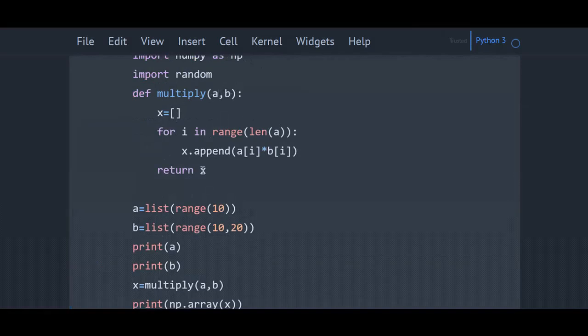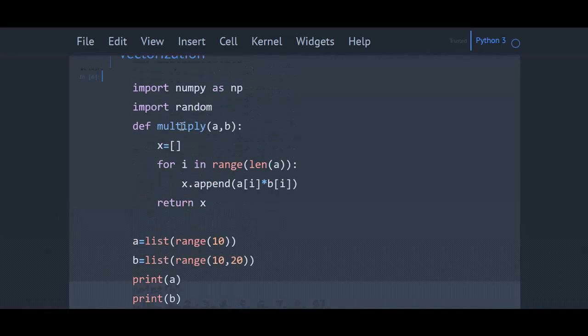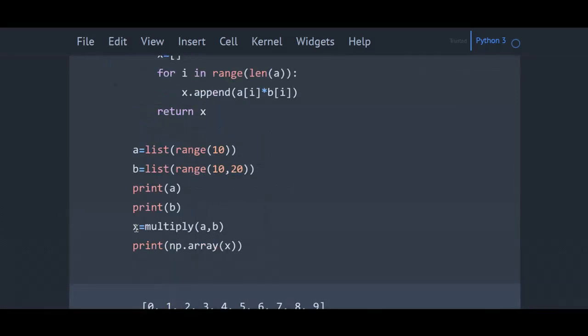Function multiply takes two lists A and B. A is the list of numbers from 0 to 9 and B is the list of numbers from 10 to 19. These two lists are passed to the function multiply. Function has an empty list x initialized. Here there is a for loop which will iterate through the list, find the product of the numbers in the corresponding index and appends to the list x. Finally, x will be returned.